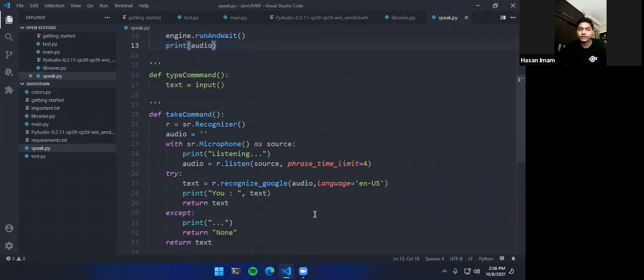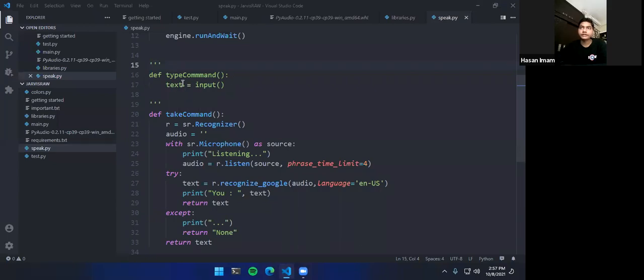No, what take command does is it listens to what you are saying, so it doesn't print. Can we say that by voice? So you are saying, instead of speaking something, can we type in our commands? Yeah. All right.